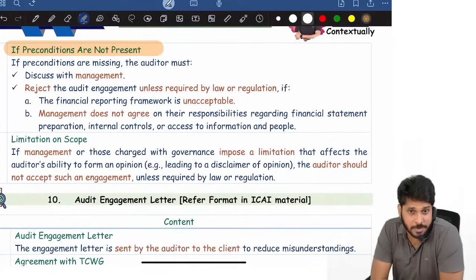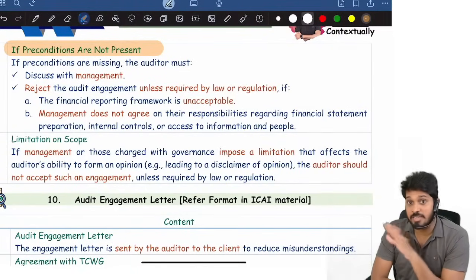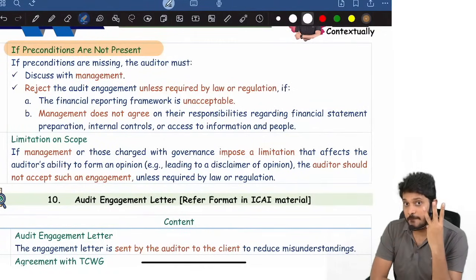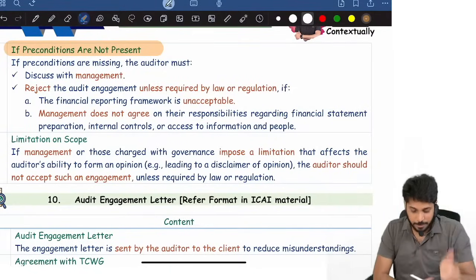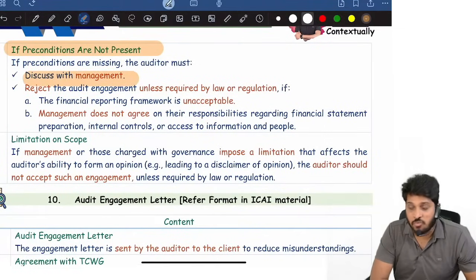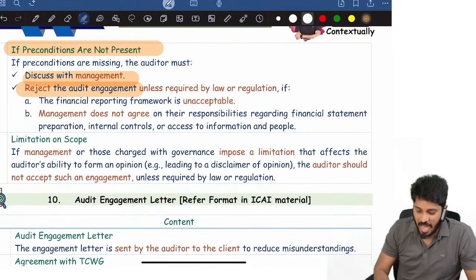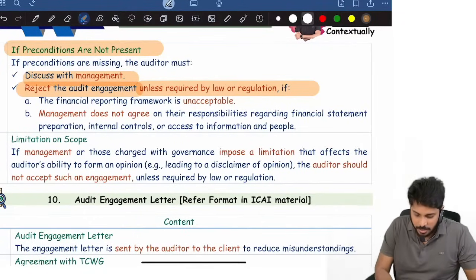Suppose preconditions are not present. What do we mean by preconditions not present? If the financial statements are prepared using some framework that is not acceptable, they did not follow Schedule 3 properly, they did not follow accounting standards, or they are not agreeing on three things: responsibility to prepare financials as per the applicable financial reporting framework, responsibility to provide additional information, responsibility to give unrestricted access to persons. If preconditions are not present, discuss why, what is the reason, what problem, why are you not cooperating. Then reject the audit, don't accept it unless required by law. If law says it is mandatory, you can't reject, then accept it.